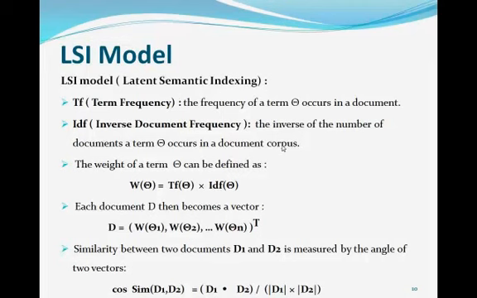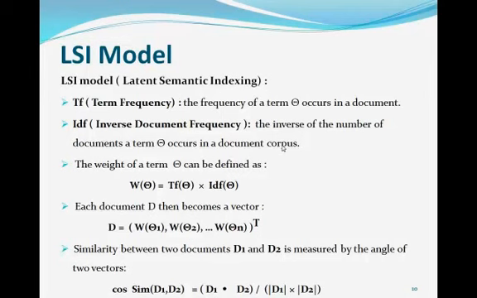The weight of each term indicates its importance in the document and is given by the TF-IDF scale. We use TF, the term frequency, to refer to the number of times a term occurs in a given document, which measures the importance of the word in that document. The IDF, the inverse document frequency, as its name implies, is the inverse of the document frequency. The document frequency is the number of documents in which the word occurs within a collection of documents.